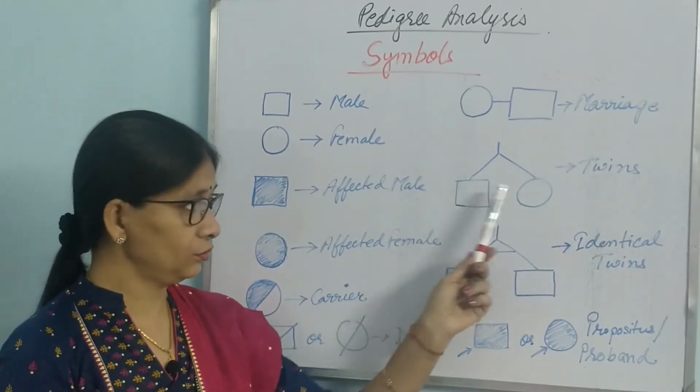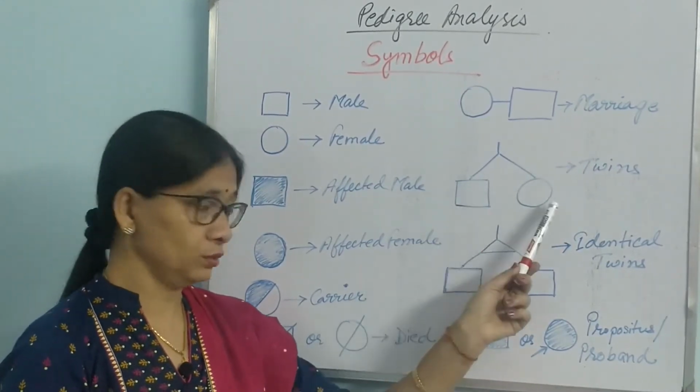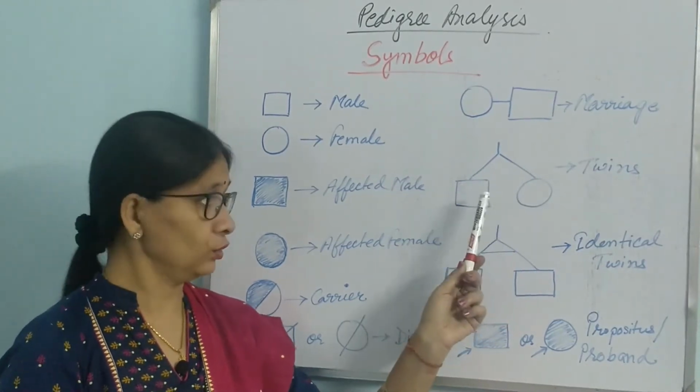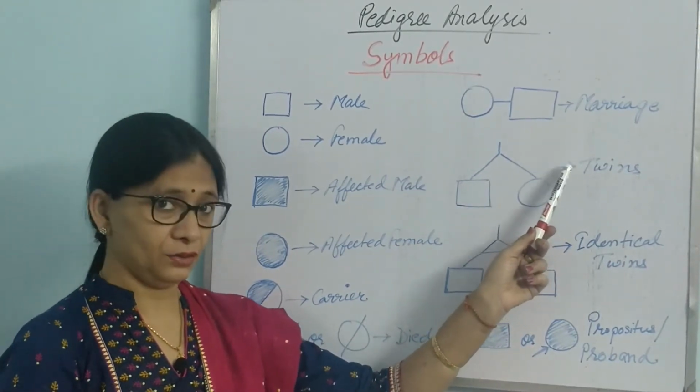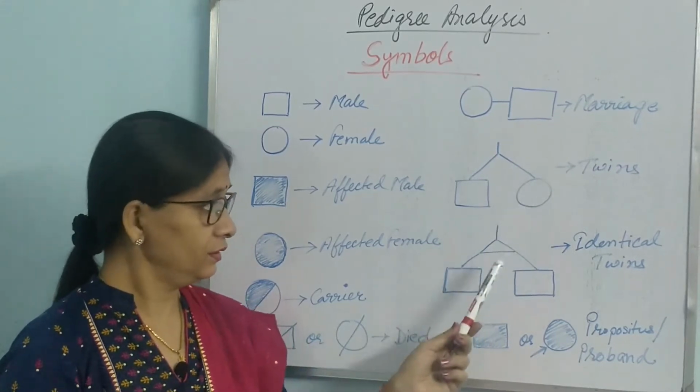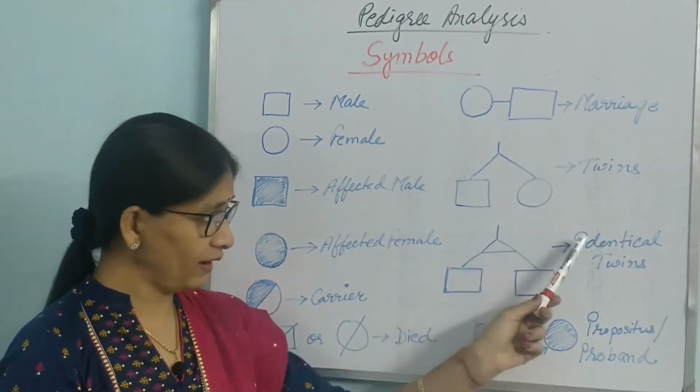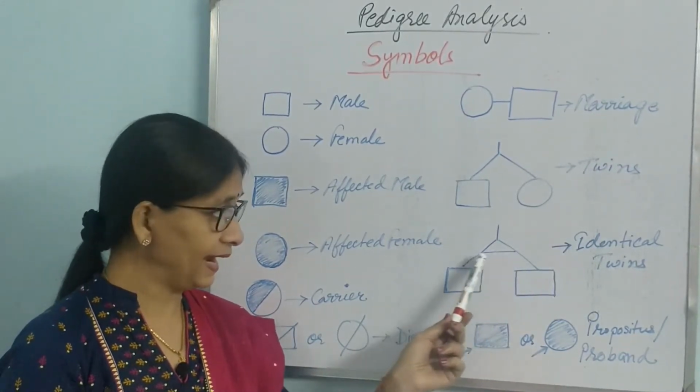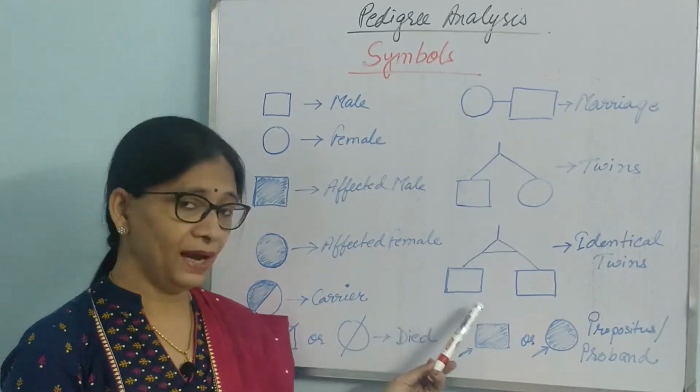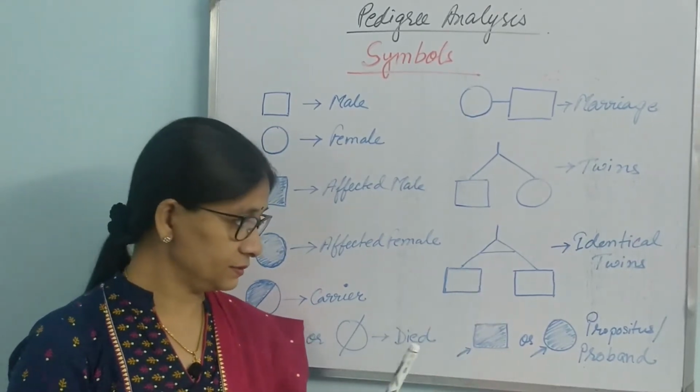Then this kind of symbol means twins. This can be two boys, two girls, or a boy and a girl. This is non-identical or fraternal twins. Then this second picture is of identical twins. There will be a line in between, and they can be either two boys or two girls.